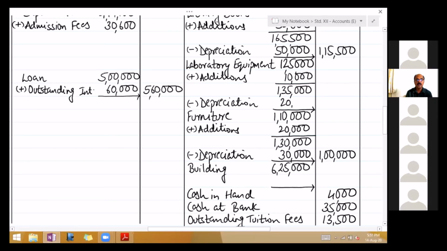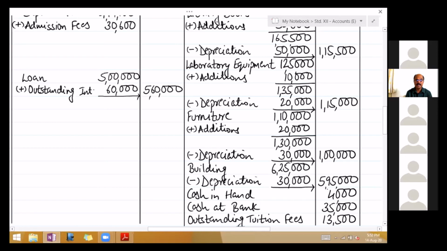Outer column 1,15,000. And last, building depreciation 30,000. Outer column 5,95,000.